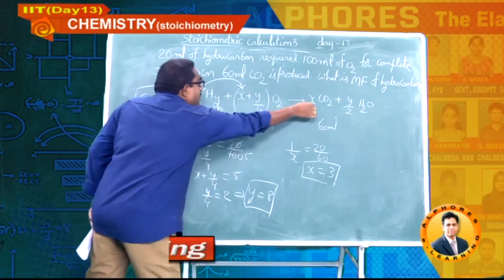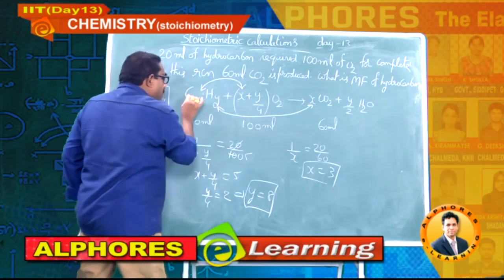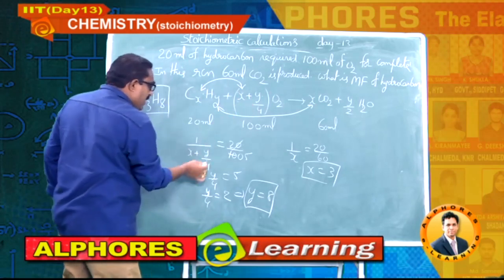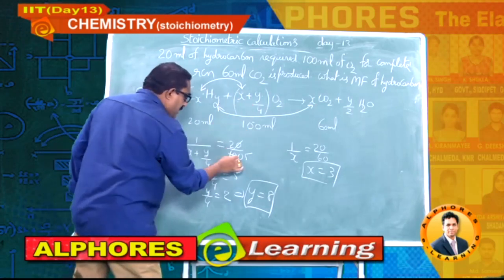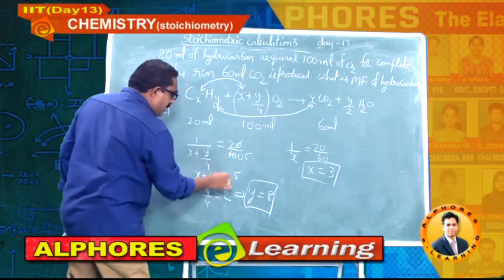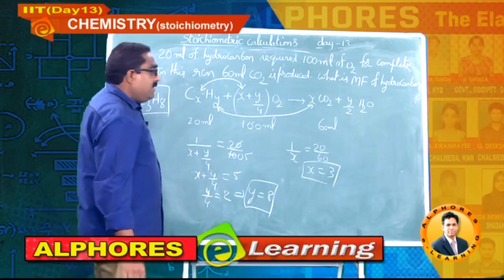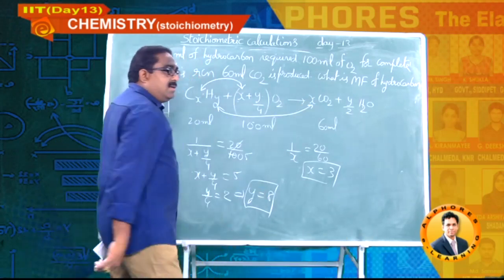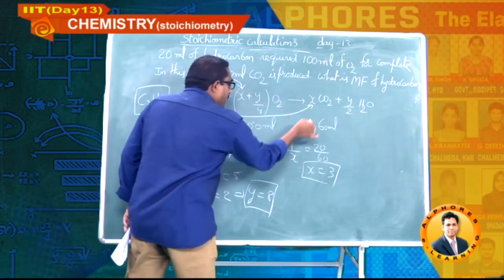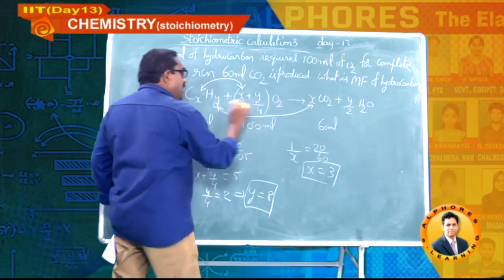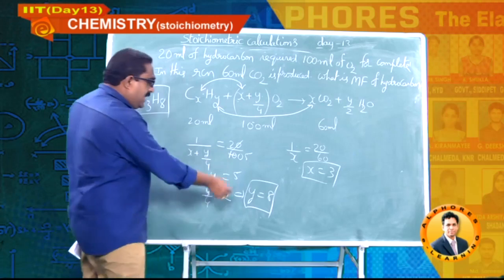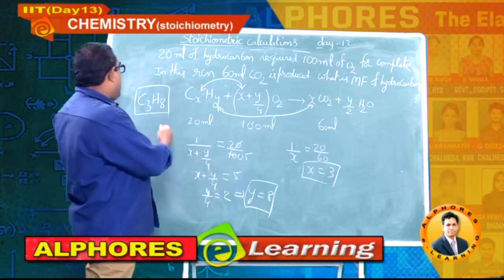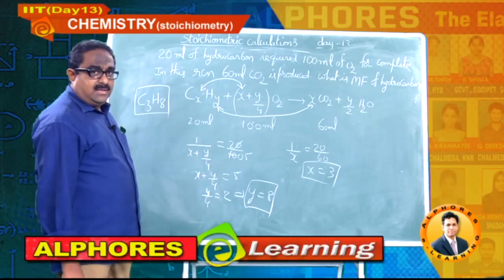Taking this combination first, 1 by (X plus Y by 4) equals 20 by 100, so X plus Y by 4 equals 5. Keep it aside. This combination also, 1 mole by X, volumes ratio 20 by 60, so X is equal to 3. Substitute here, Y is equal to 8. So your hydrocarbon is C3H8.